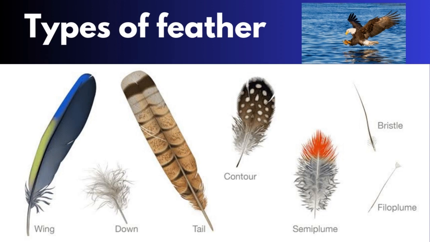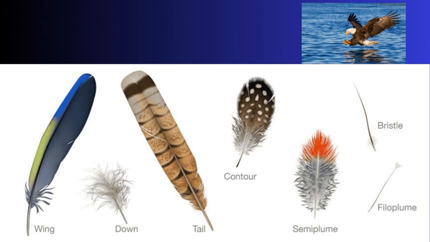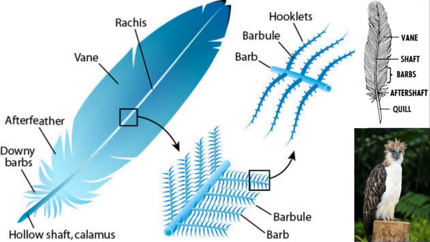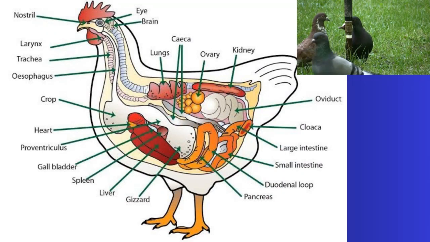These are the types of feathers that animals under class Aves possess. We have the wing feather, which usually is used for flight. This is the down feather that covers the chest and so many of them. This is a diagram to show different parts of a feather. We have the downy barbs. We have the other types. Now this is the anatomy of a typical avian species.